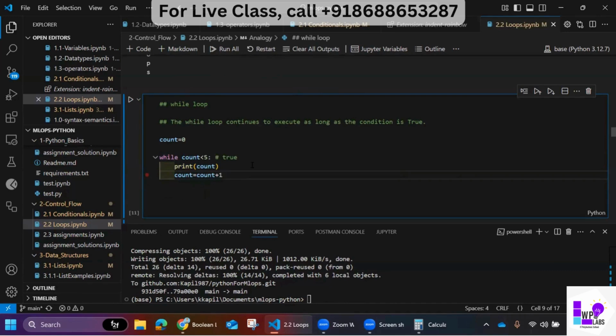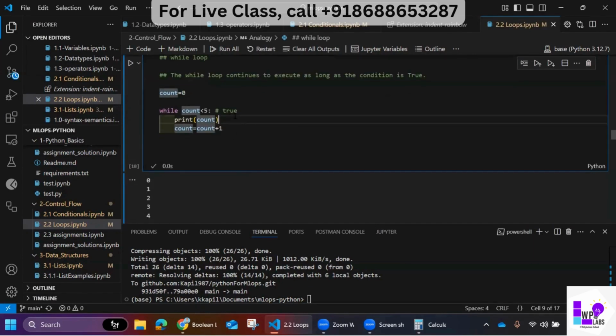So this condition is true: my count is 0, and here I have written 5. If my count is 0, print count. Then count is equal to count plus 1. I am adding 1 to the count variable. So let me try to show you.